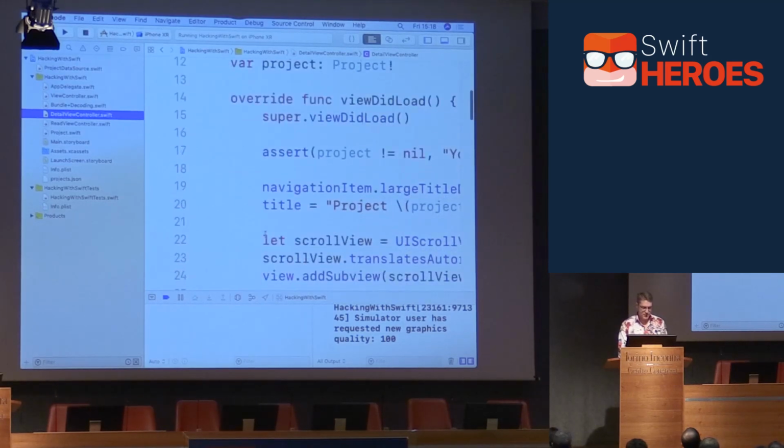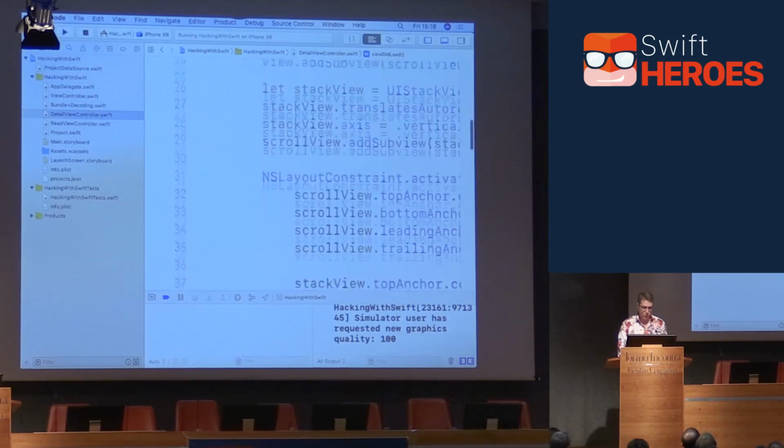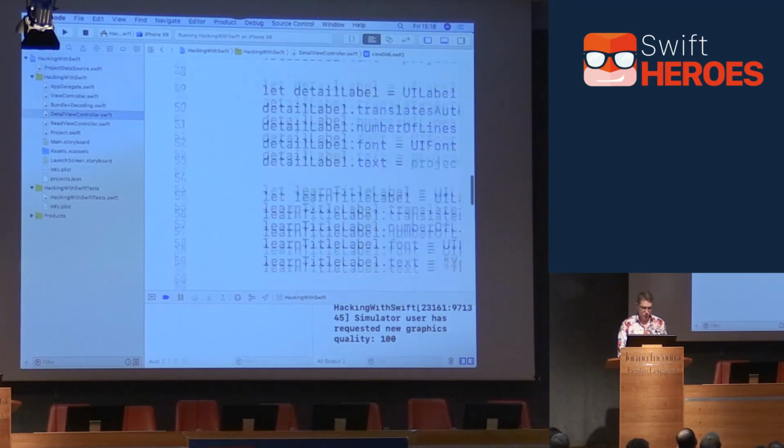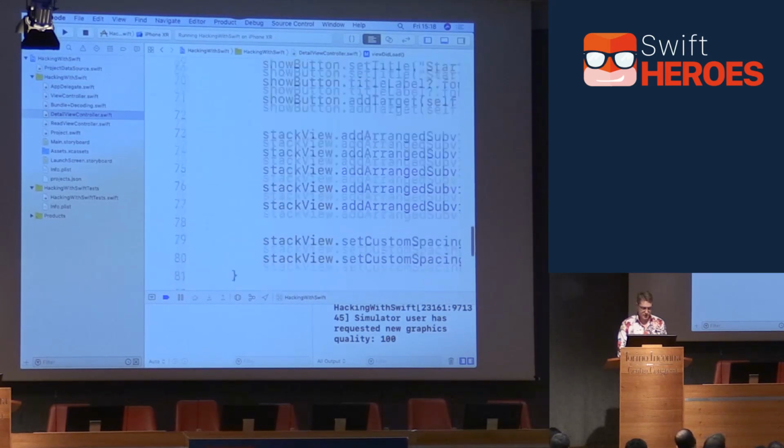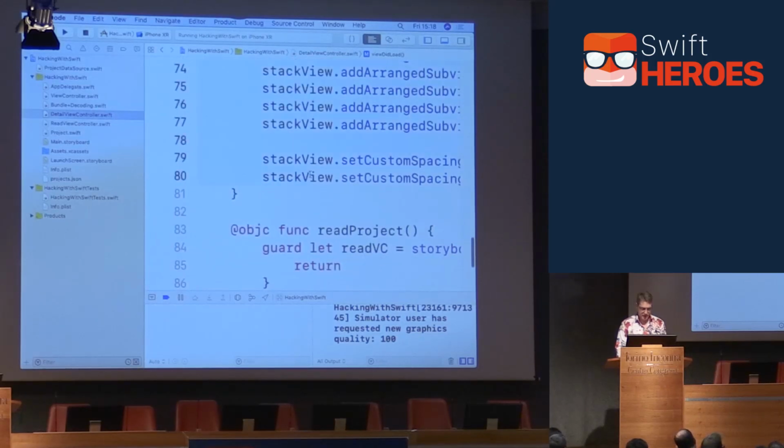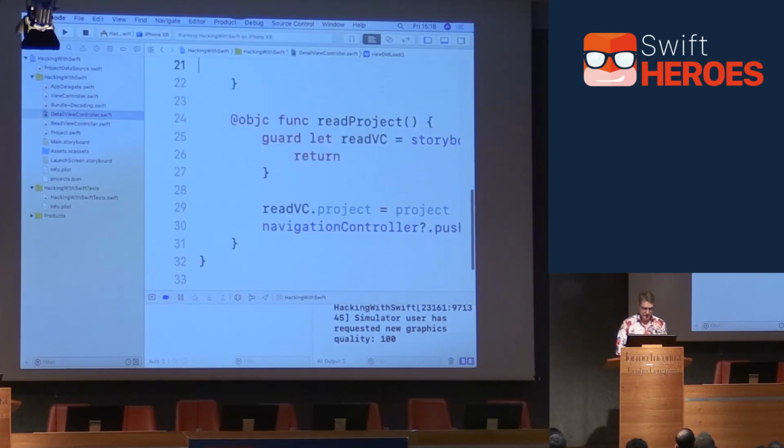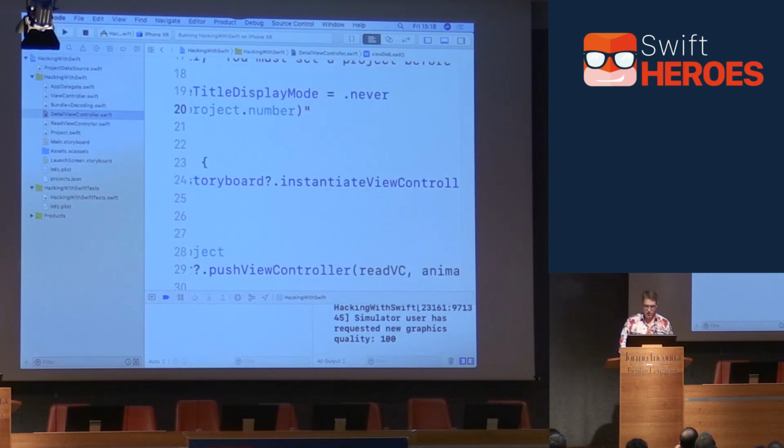In fact, what I'm going to do is select the whole chunk of code here, all of it, down to the end of the method. There we go. All this stuff here, and cut it to my clipboard. So I've got it floating around my clipboard now. We don't want it there. It does not belong to our view controller. It's not the view controller's responsibility to figure out views.